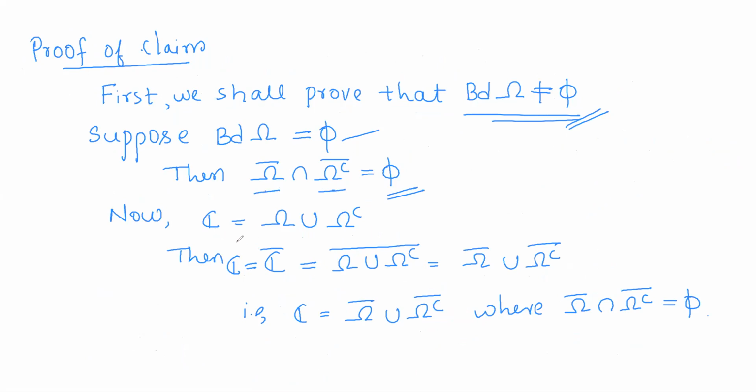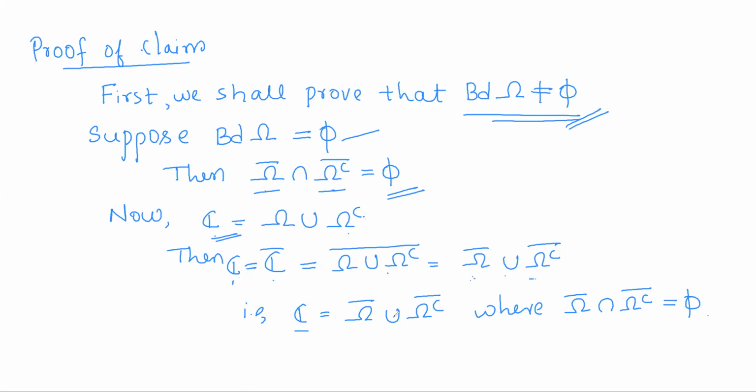Now consider C. If omega is any subset of C, C can be written as omega union omega complement. A set union its complement will give you the whole domain. Now take closure on both sides. C closure will be equal to the closure of omega union omega complement. But as C is closed, its closure is itself C. On the other hand, the closure of the union is the union of the closures.